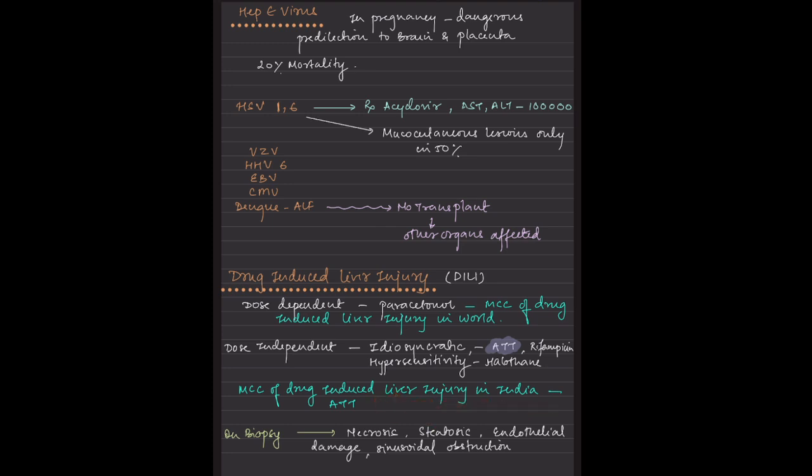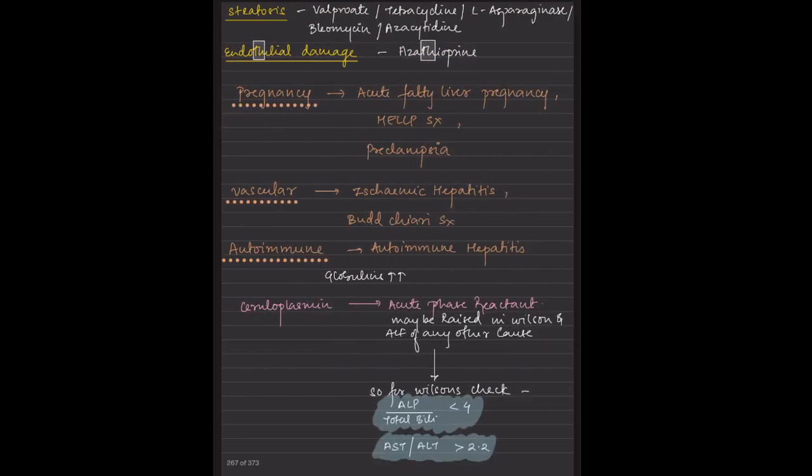So on the biopsy, what will I see? I will see necrosis, I will see steatosis, I will see endothelial damage, and I will look for sinusoidal obstruction. Okay, so where else can I see steatosis? There is valproate toxicity or tetracycline, L-asparaginase, bleomycin, azacitidine cytotoxicity. Endothelial damage is seen in, remember, azathioprine.